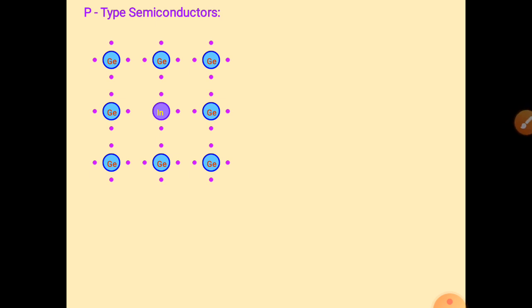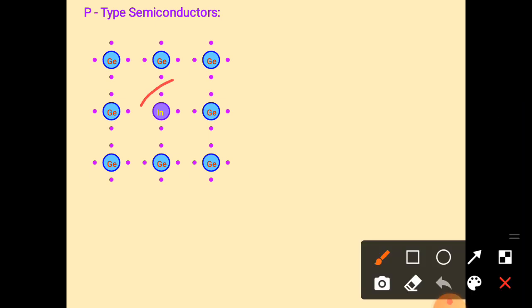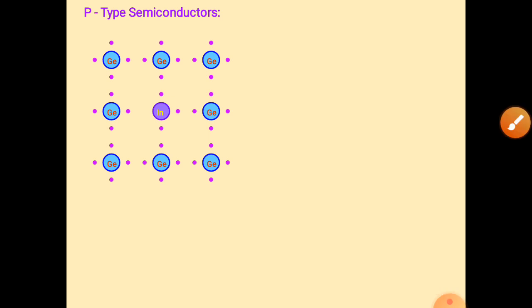The more indium impurity we add to this germanium crystal, the more holes there will be. More holes means holes behave like positive charge, so this crystal now behaves like a P type semiconductor.